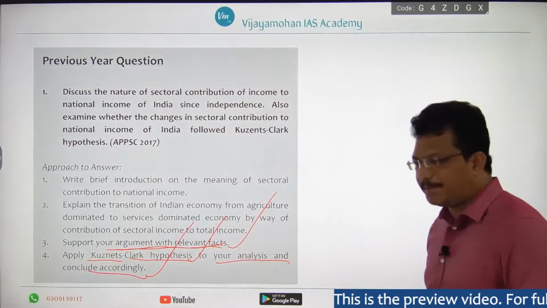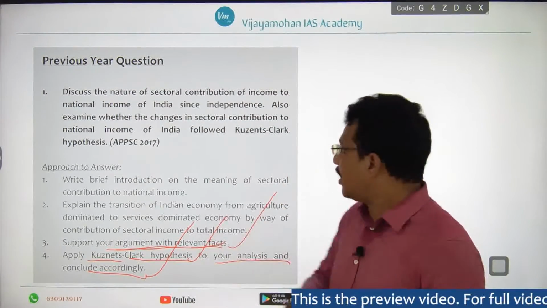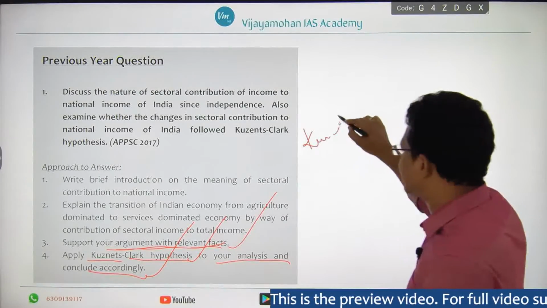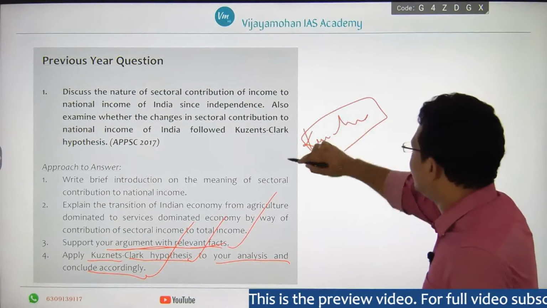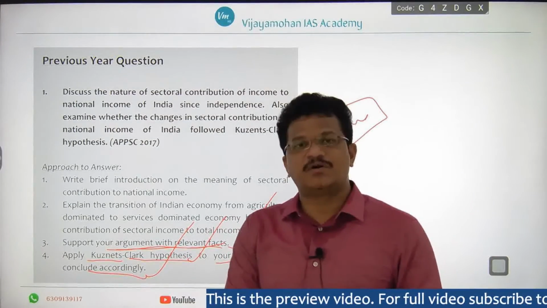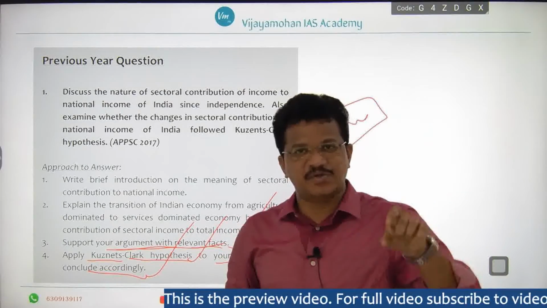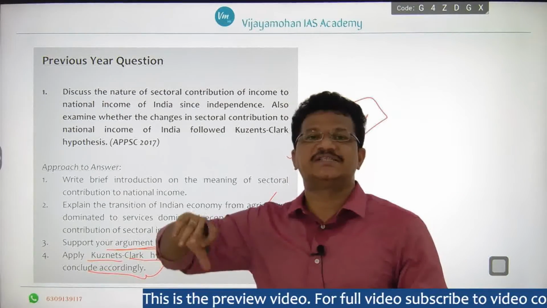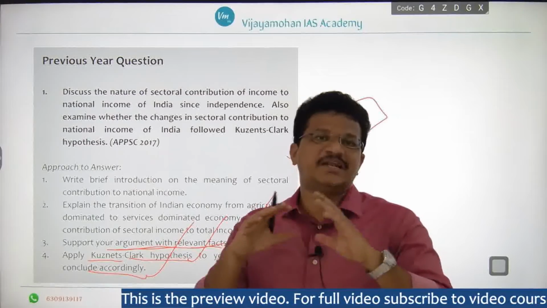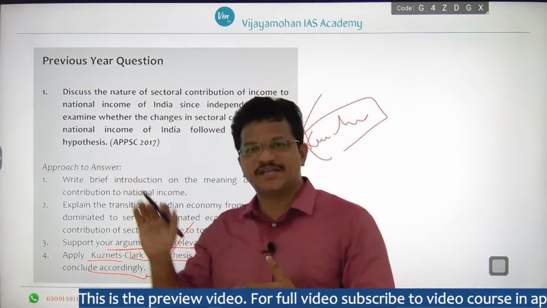Here you need to apply the Kuznets-Clark hypothesis to your analysis. According to it, as development proceeds from low development to high development, first the contribution of the primary sector reduces and the contribution of the industrial sector increases. After a certain point of time, the contribution of the tertiary sector will increase.